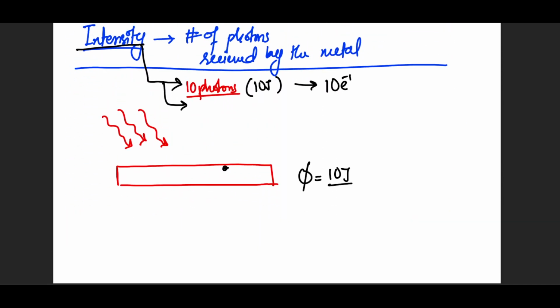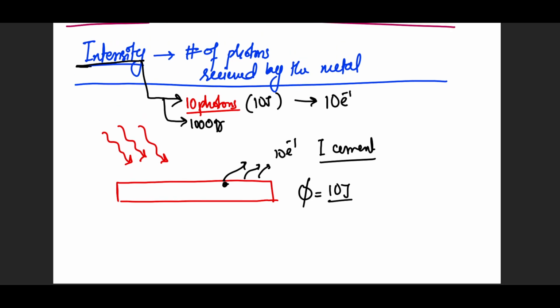So if this energy matches, then now I can experience at least 10 electrons coming out of the metal plate. Now, what are these electrons? I can refer to them as electric current because they're moving in the same direction. Even if they're scattering, I could refer to them as current. Now, let's say you provide 1000 photons by increasing the intensity, because intensity is the number of photons received.